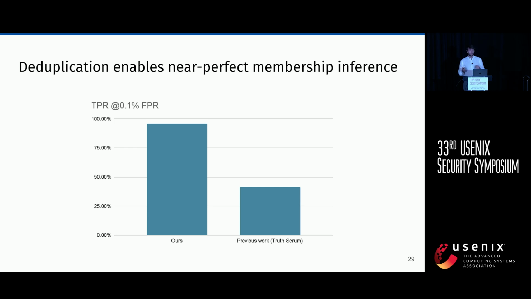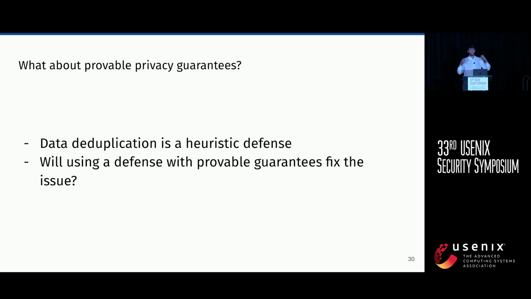And so far we have seen that duplication is used as a privacy defense, but it's a heuristic defense. It doesn't provide any sort of formal guarantees. And so what we could do is, okay, let's stack on top of the duplication something that actually gives us privacy guarantees, like differential privacy. And will putting these things together actually help? Will we get better privacy? This is something that previous work even suggested at some point. And so how does it work?